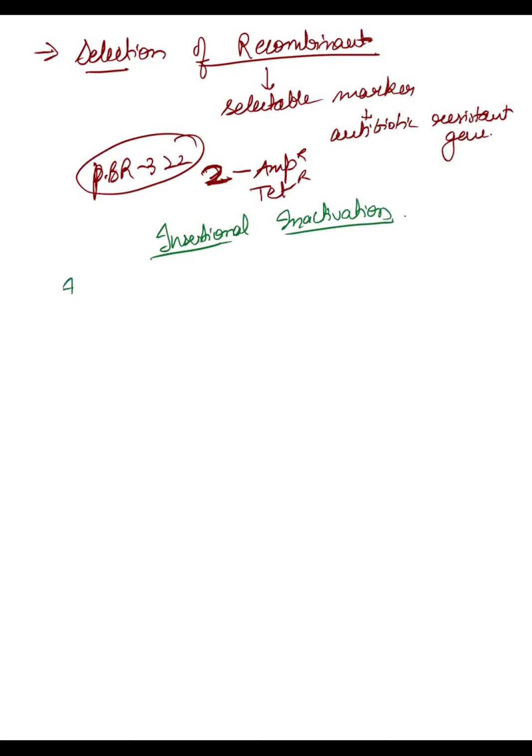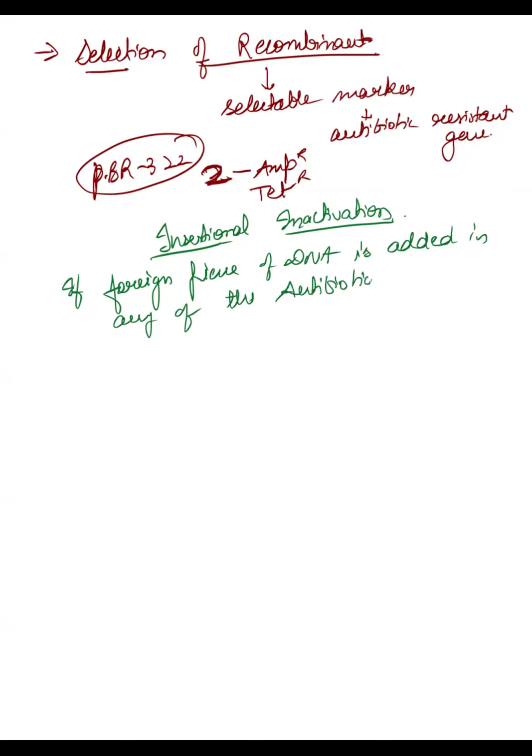If a foreign piece of DNA is added, okay, if your foreign piece of DNA which you want to attach with the vector, we need to attach our foreign piece of DNA with the vector.